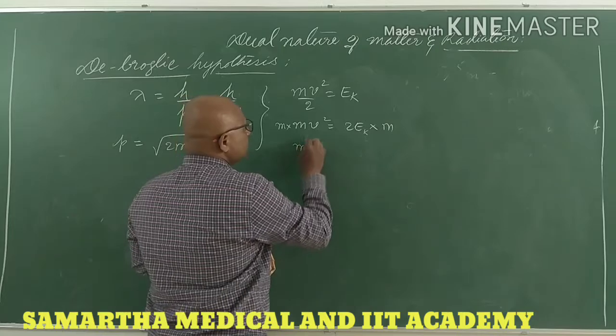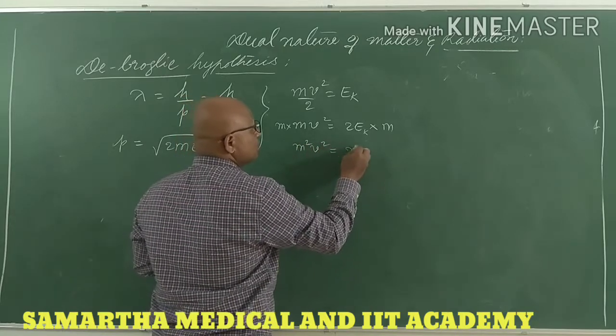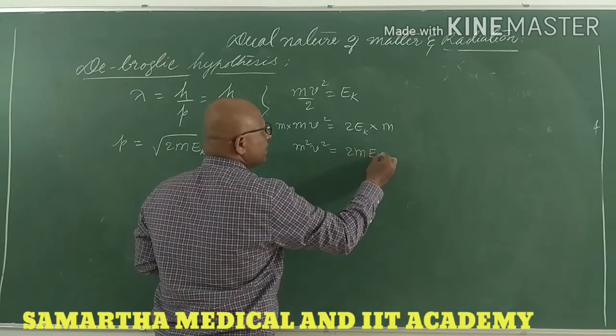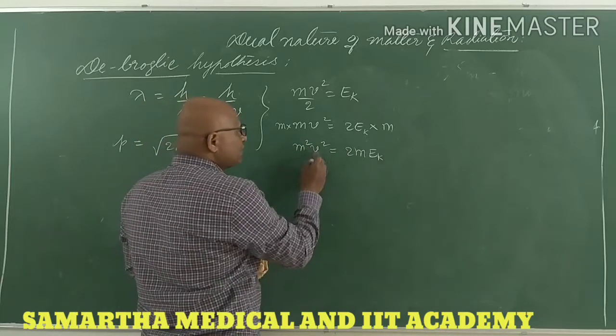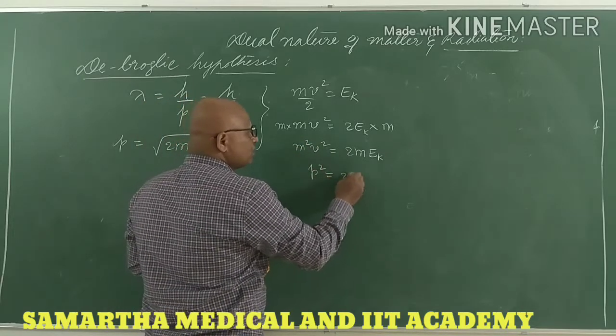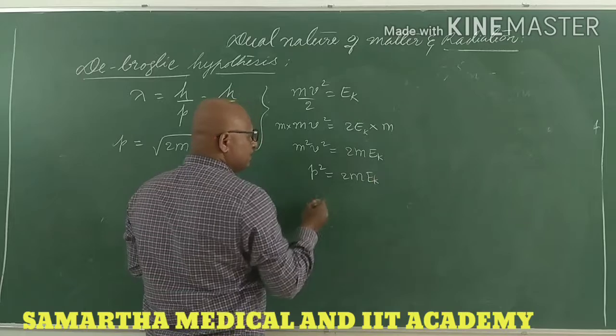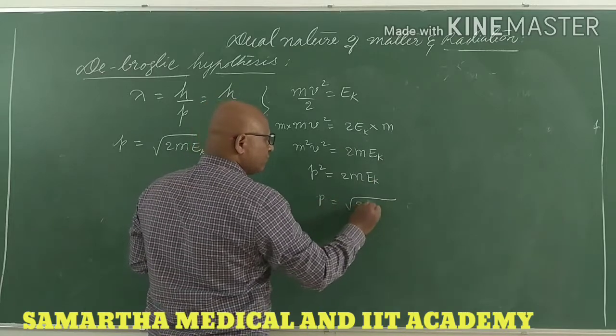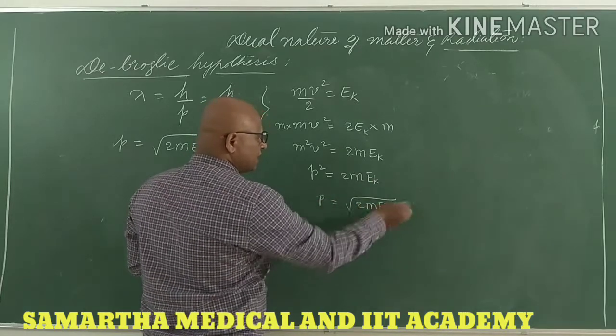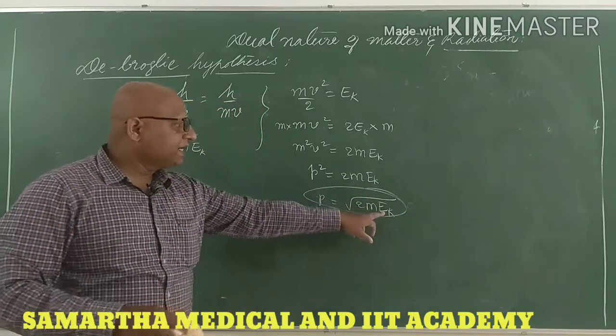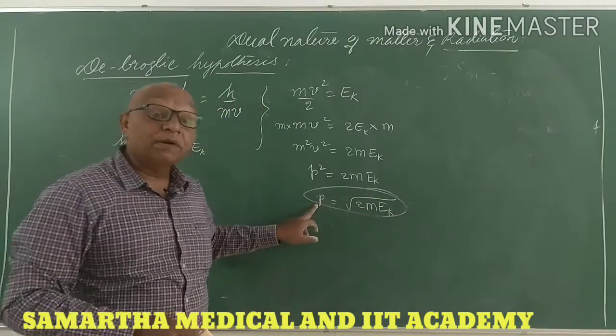This becomes m square v square is equal to 2mEk. m square v square is p square, so p square is equal to 2mEk. It means p is equal to root of 2mEk.